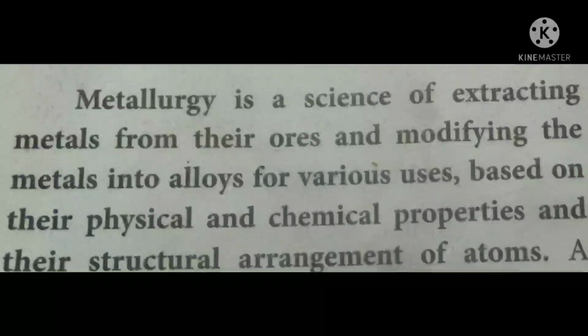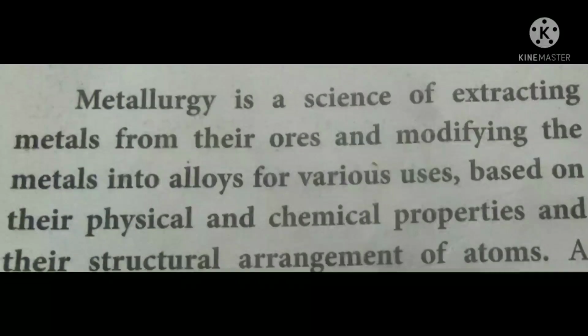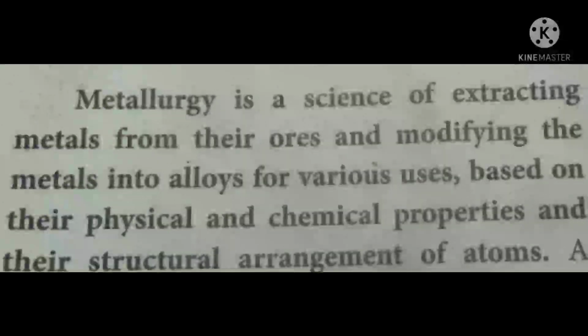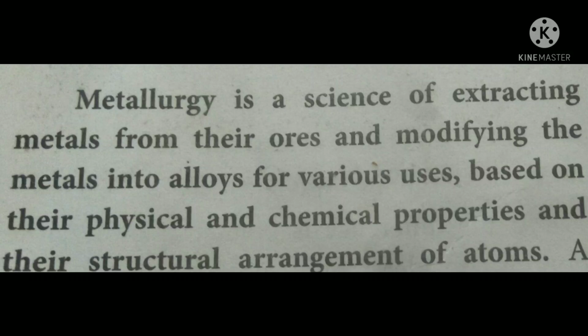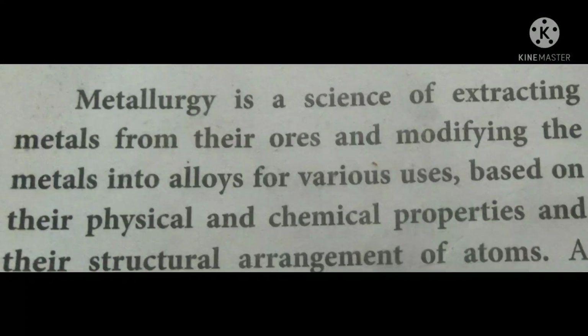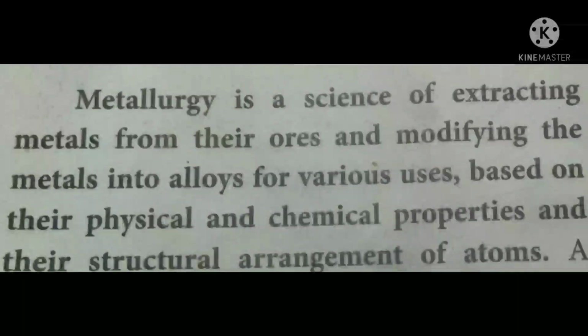Am I right? And this alloy, how it is done, how the mixing of metals is done, based on the physical and chemical properties and also the structural arrangement of atoms. For example, gold has a shiny appearance, so it is used for ornaments, but at the same time it does not give high strength, so we are mixing copper with that. So studying the physical and chemical properties and the arrangement of atoms, we are modifying the metals into alloys.